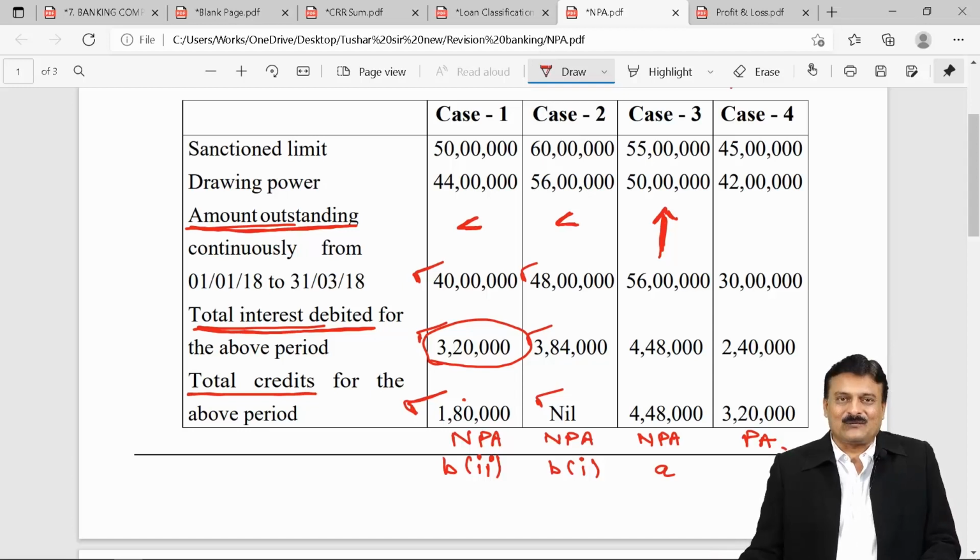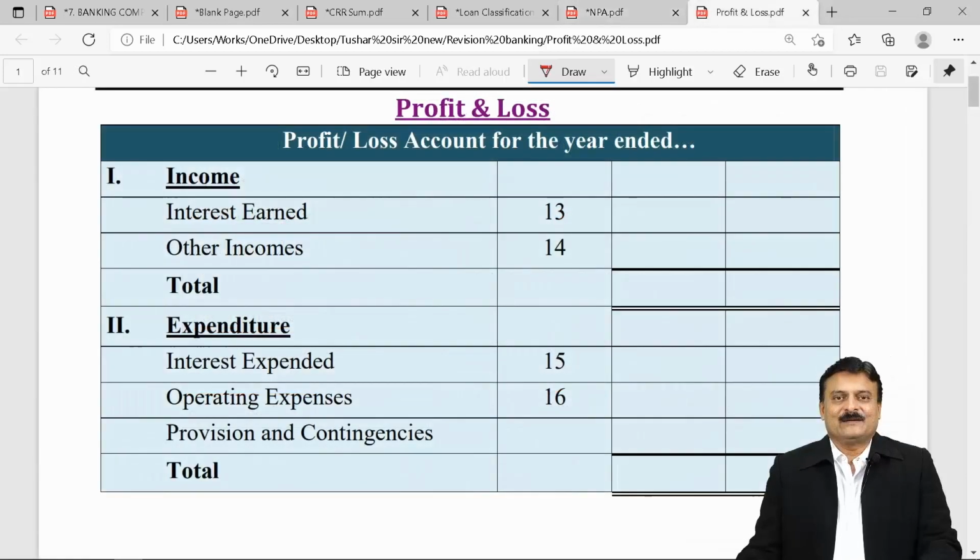There is profit and loss and balance sheet. We take profit and loss discussion now. What is profit and loss? You all know, friends. List of incomes and expenses. For a bank, incomes and expenses. Vertical format suggested by Banking Regulation Act 1949.